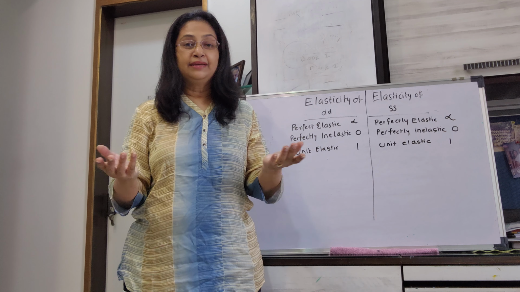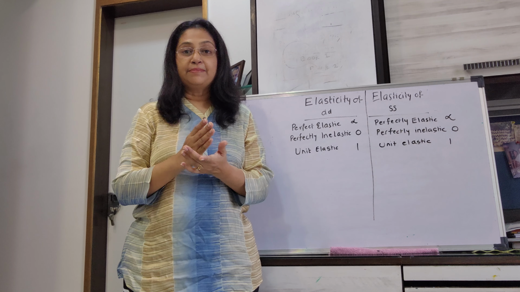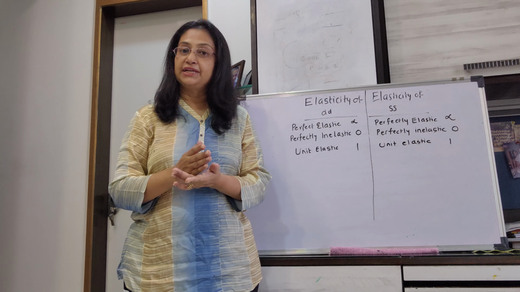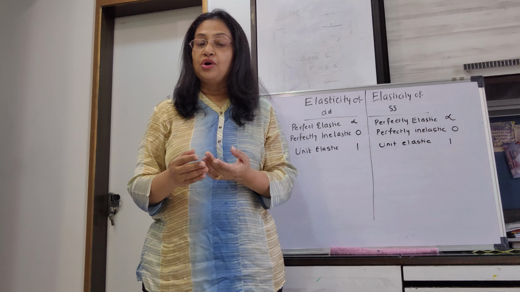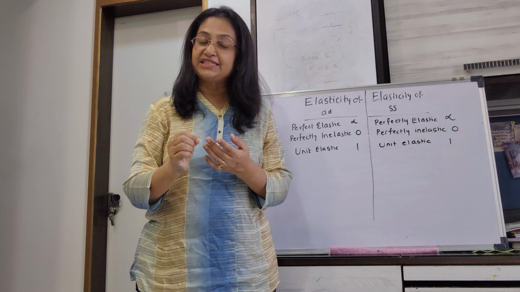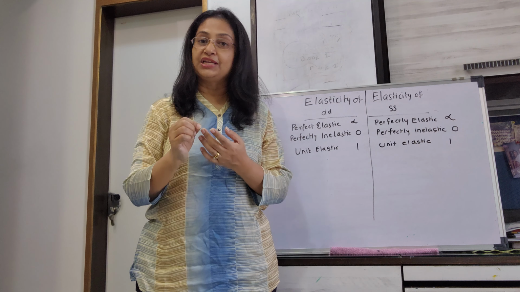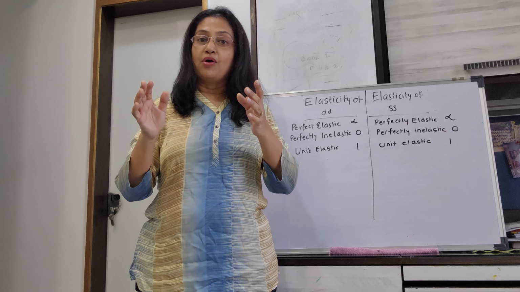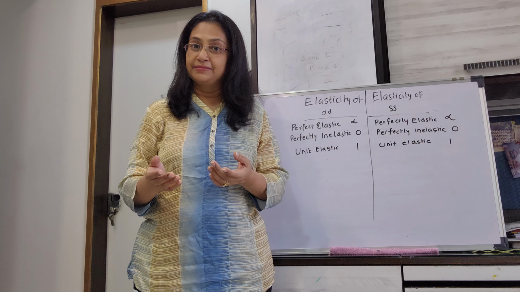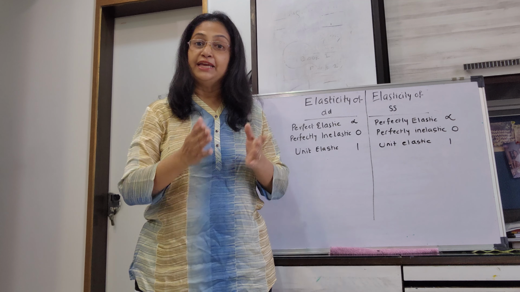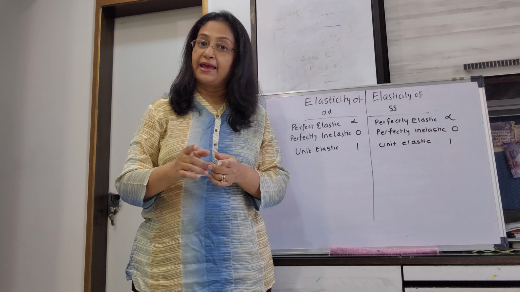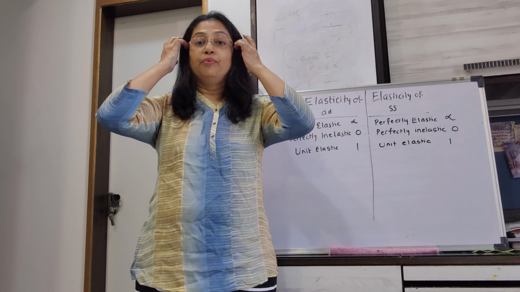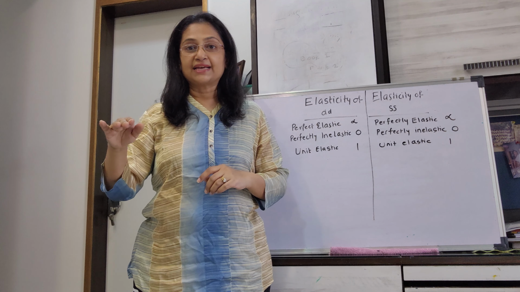Let's define it. In case of perfectly elastic demand or supply, the percentage change in quantity demanded changes to a large extent with no change or with the slightest change in the price, and therefore the percentage change in the quantity demanded or supplied exceeds far beyond the percentage change in price. Therefore, you get value infinity in both the cases. Remember, perfectly elastic demand, perfectly elastic supply, both will have infinity and both the curves will be parallel to x-axis, horizontal.